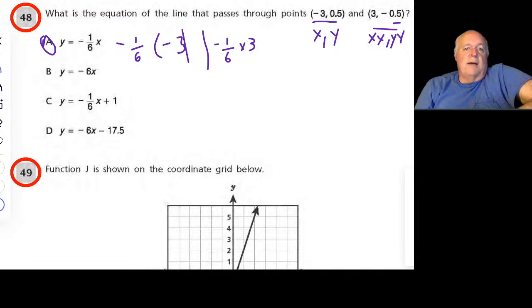Okay, there's a second way to solve this, which is that we take two points. So slope is equal to the rise over the run.